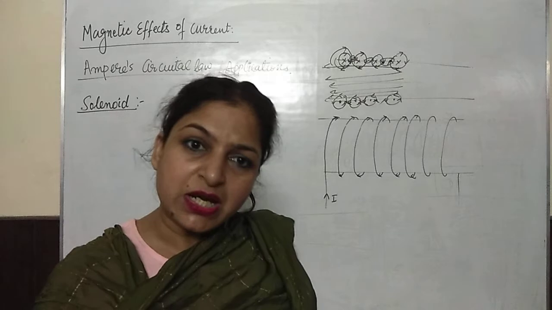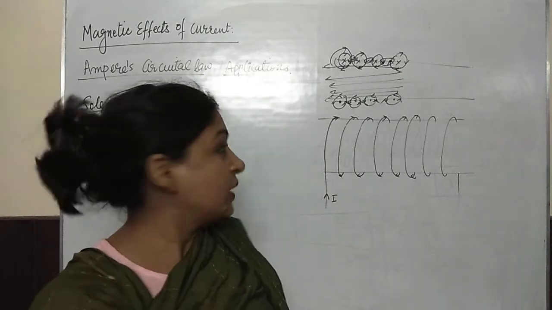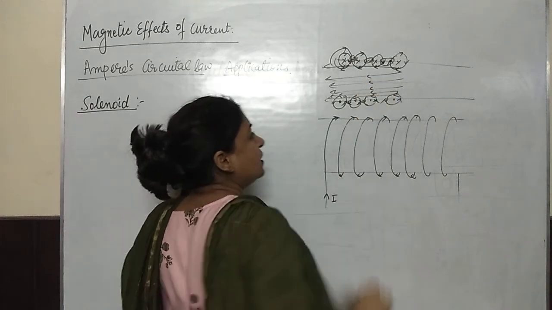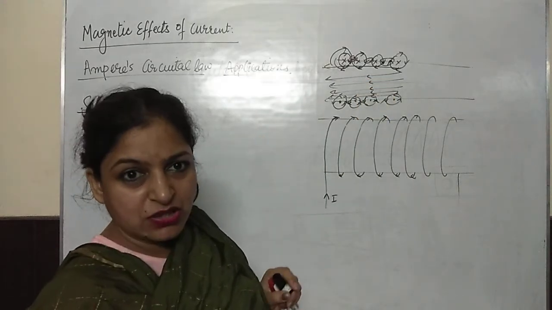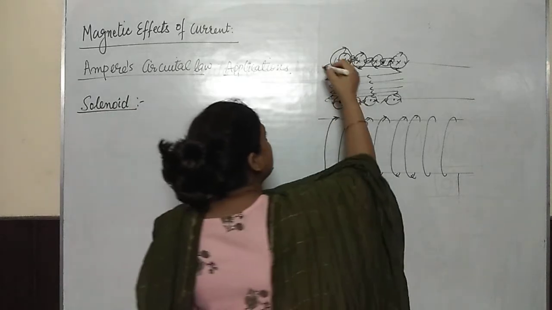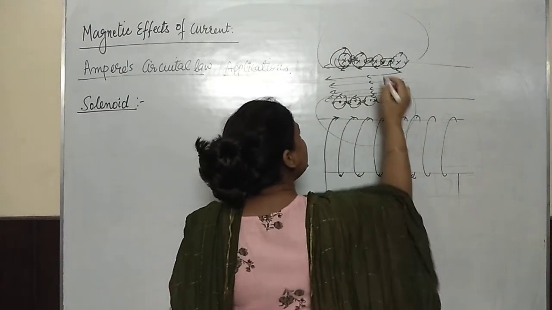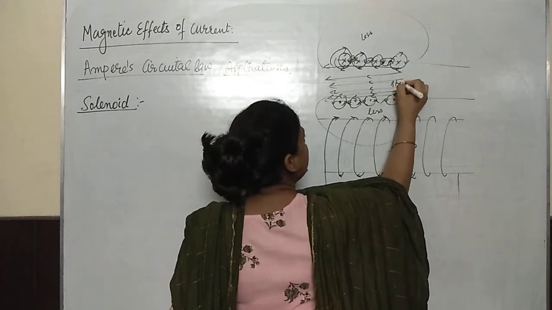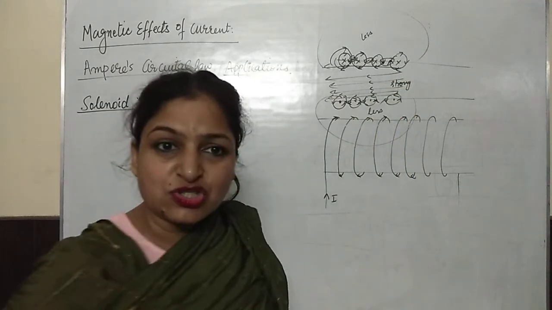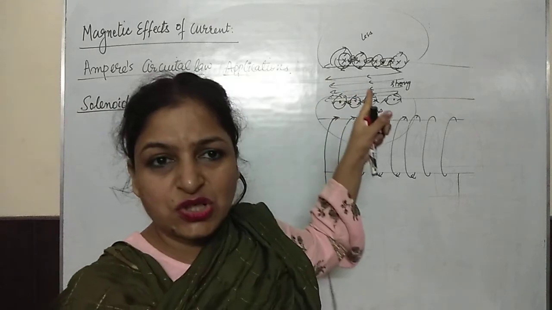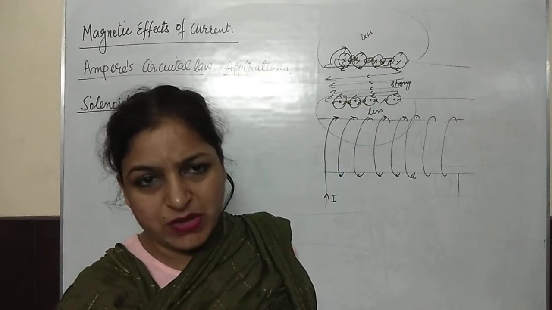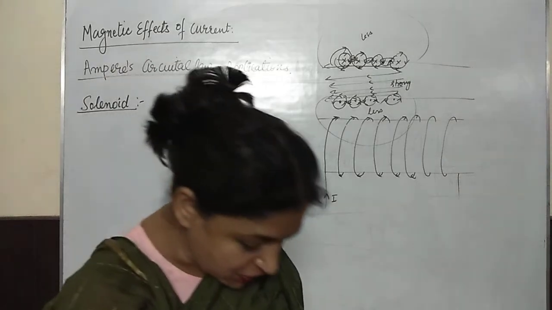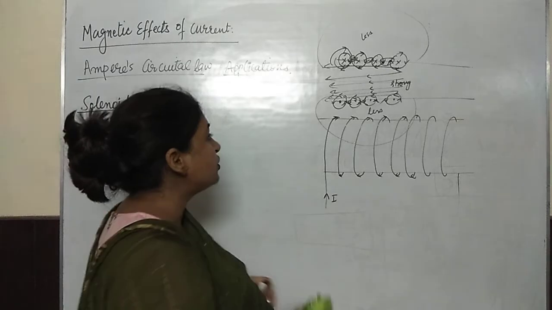So a highly uniform magnetic field is produced inside the solenoid, and you can see here the direction is uniform. Magnetic field lines in between the loops are going to get cancelled, so the magnetic field outside the solenoid is very less. Very strong magnetic field is produced inside the solenoid, and outside the solenoid very little or zero magnetic field would be there.